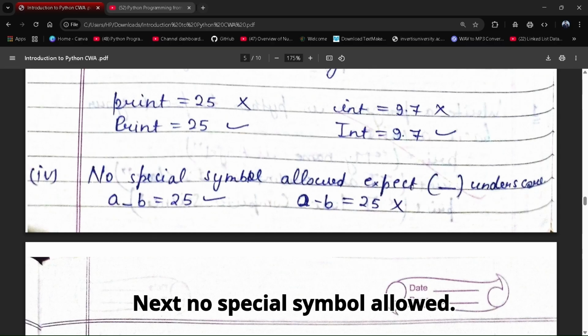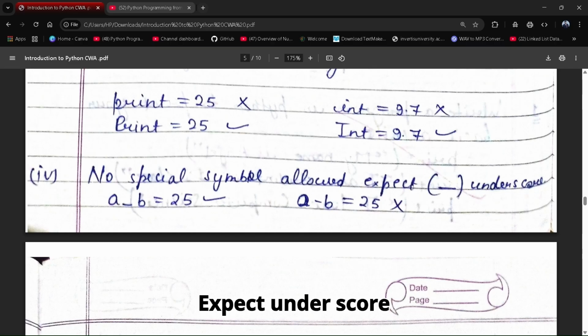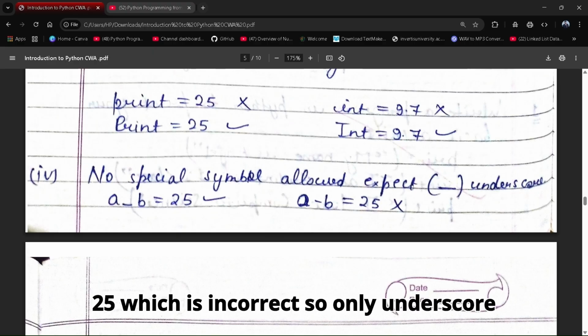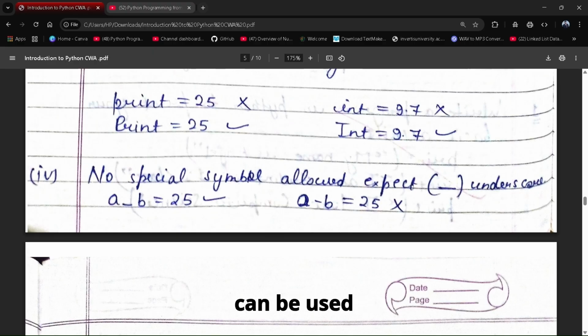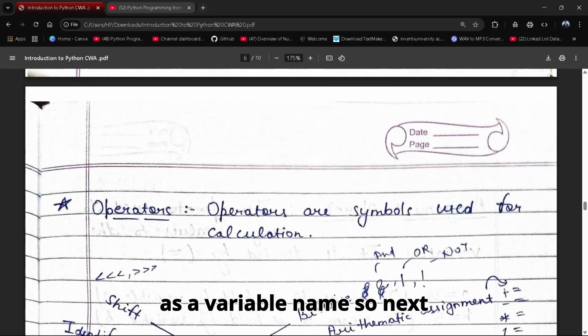Next, no special symbol is allowed, except underscore. That means a_b equals 25 is correct, but a-b equals 25 is incorrect. So only underscore can be used in a variable name.